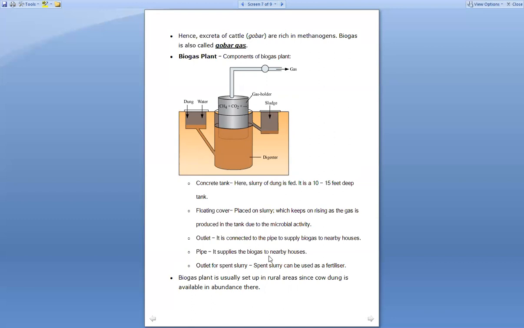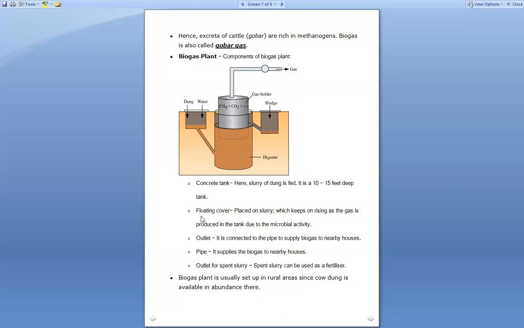Now see here, I have shown the biogas plant, and what exactly are the components of the biogas plant. First is the concrete tank, right? The concrete tank is where the slurry of dung is fed. That means whatever dung is being collected is poured into a tank which is known as the concrete tank. It is a 10 to 15 feet deep tank, underground, and in this tank all the slurry of the dung is poured.